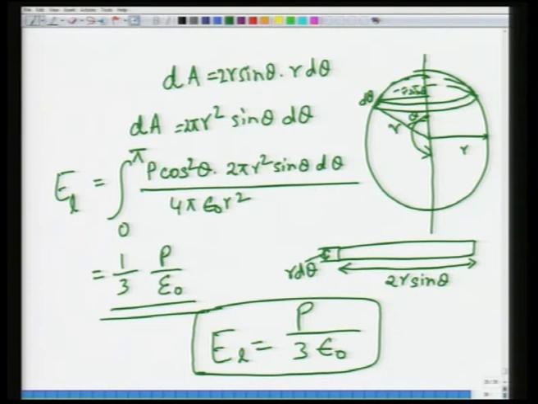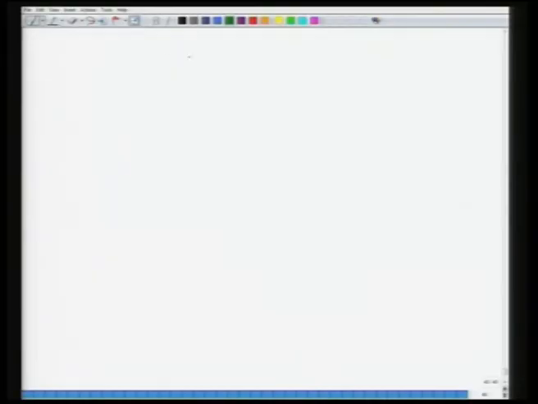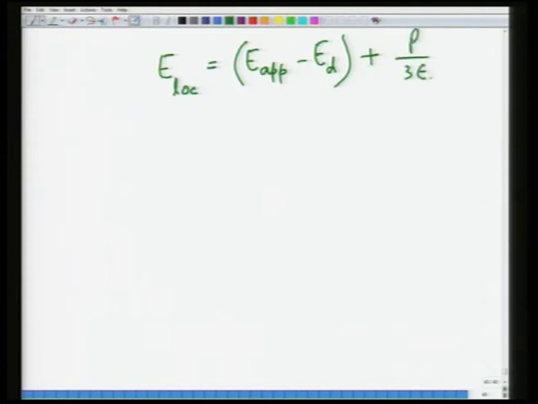So, what we have got is we have got a hang of most of the fields, and so the local field now is E local equals E applied minus ED plus P divided by 3 epsilon naught.